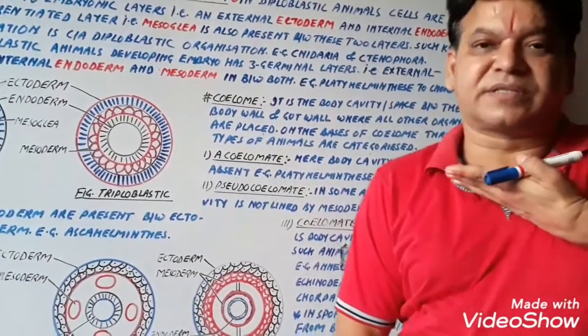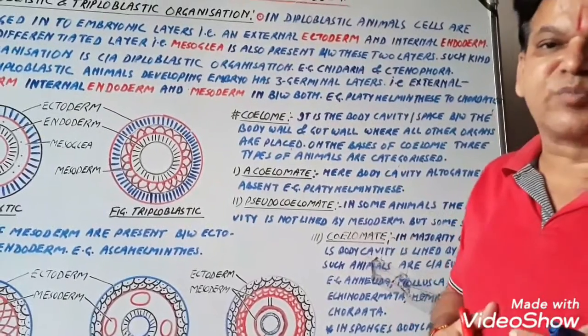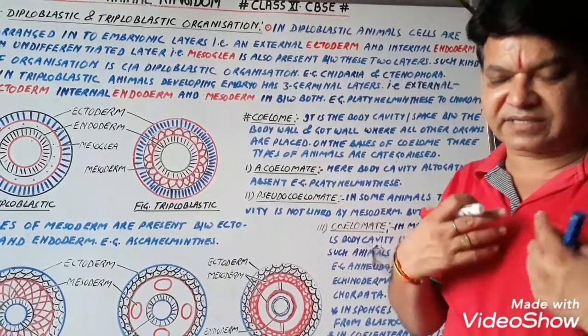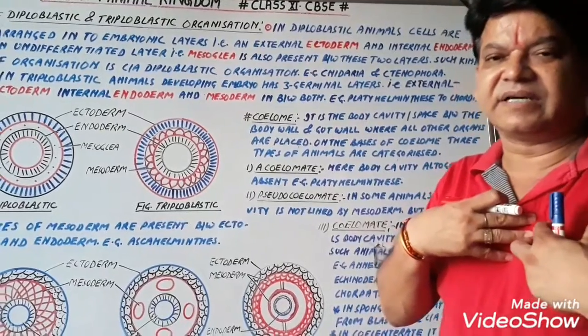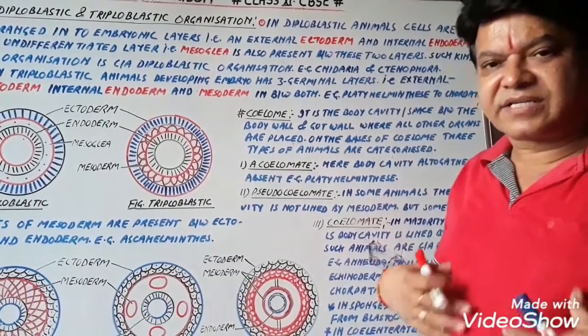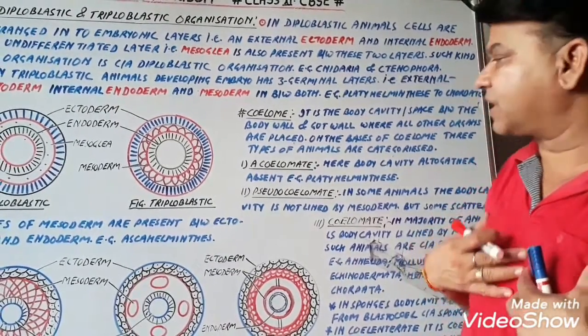यानी कि this space, from here to here, this is our body cavity, and this body cavity consists of all other organs inside this. That is just like the heart, lungs, as well as kidney, stomach. All these organs are there in this body cavity.